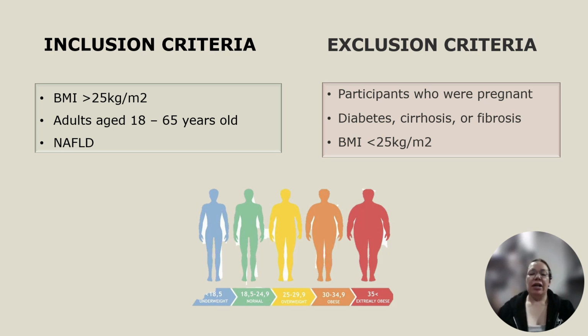participants who had been diagnosed with diabetes, cirrhosis, or fibrosis are excluded, and also participants who have a normal BMI, or less than 25, are rejected.